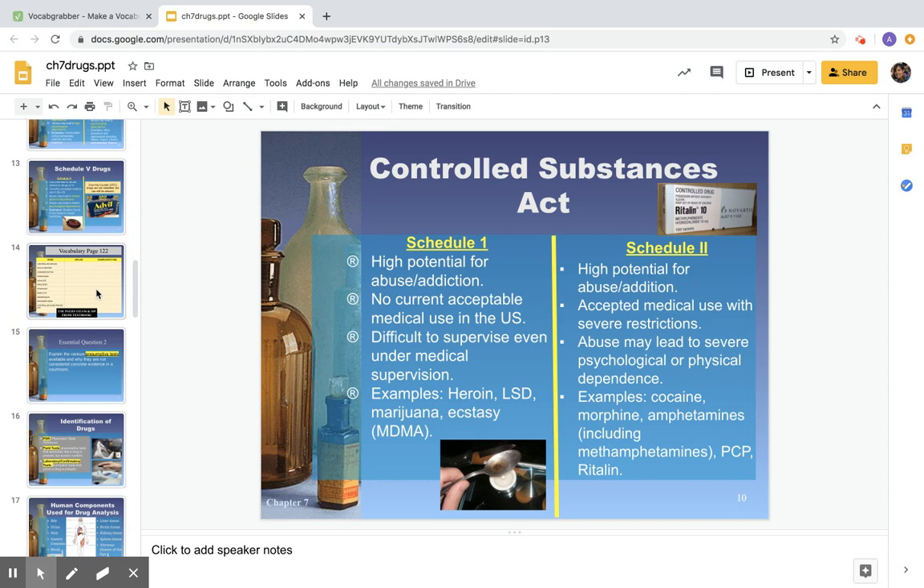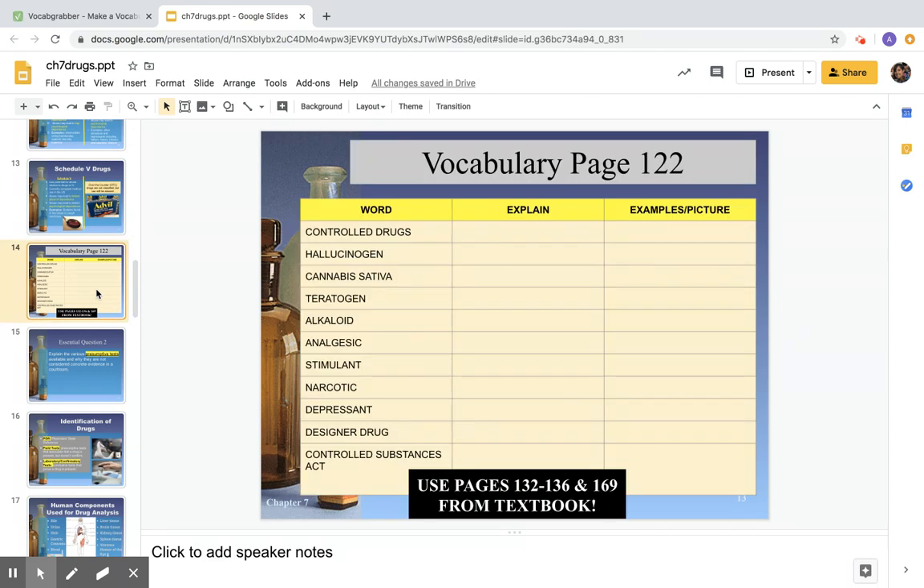If you look here on page 122 of your interactive notebook, you have the option of completing the vocabulary matrix. In the vocabulary matrix, you will simply explain the word. So you can use your textbook or the notes here to go back, explain or define the word. And then you're going to put either examples or pictures here. You're going to be using pages 132 through 136 of your textbook, as well as page 169. 169 has the Controlled Substances Act in there with a little bit more detail than what I put in the notes.